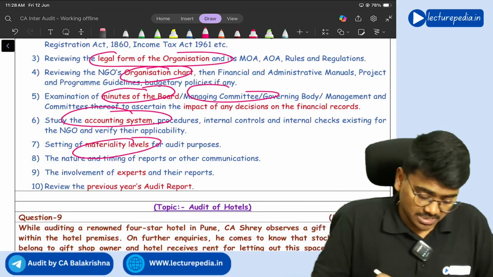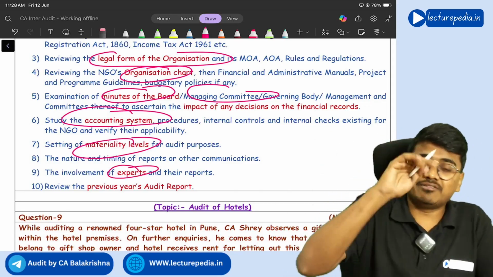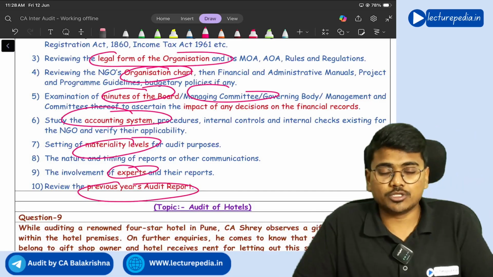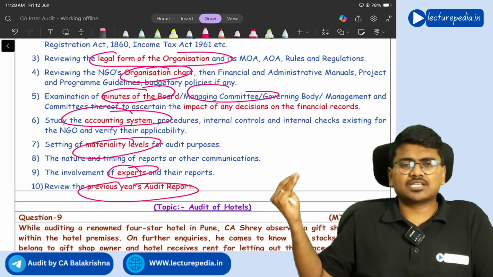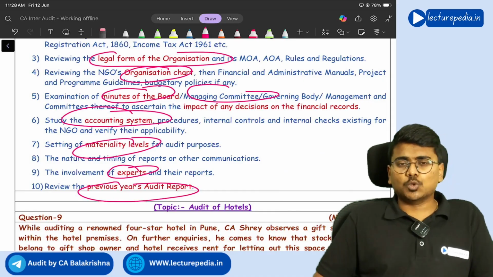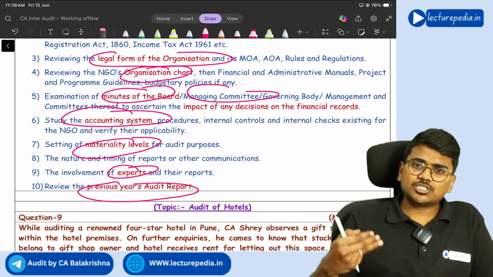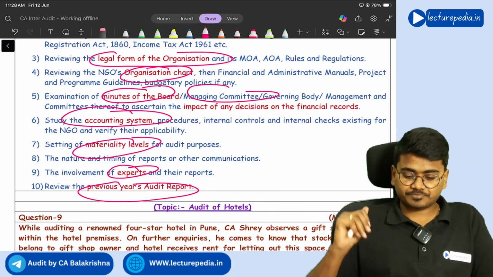You should also see the involvement of experts and the previous year's audit report. You need to once go through the previous year audit report. All these are certain things or certain information that you will go through while doing the audit of an NGO.